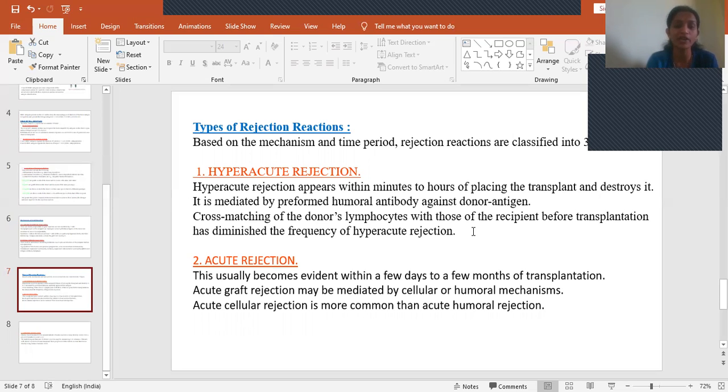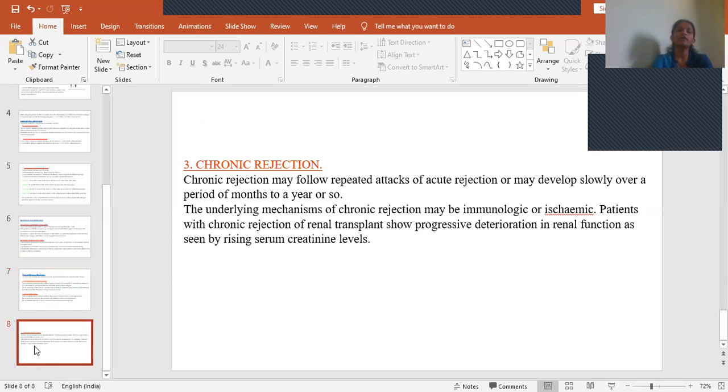Coming to acute rejection, it takes place from within a few days to a few months of transplantation. It is mediated by both cellular and humoral mechanisms. Acute cellular rejection is more common than acute humoral rejection. And then chronic rejection reactions may follow repeated attacks of acute rejection, or may develop slowly over a period of months to years. So after this, we get chronic rejection.